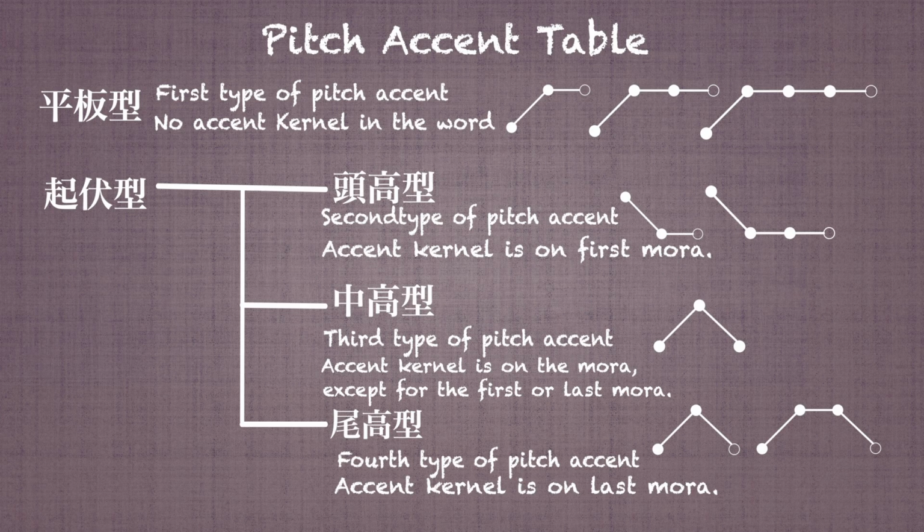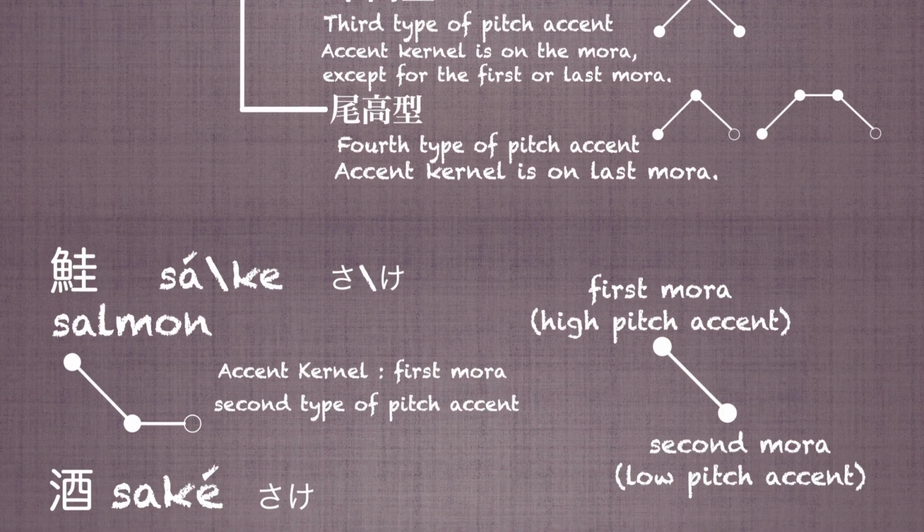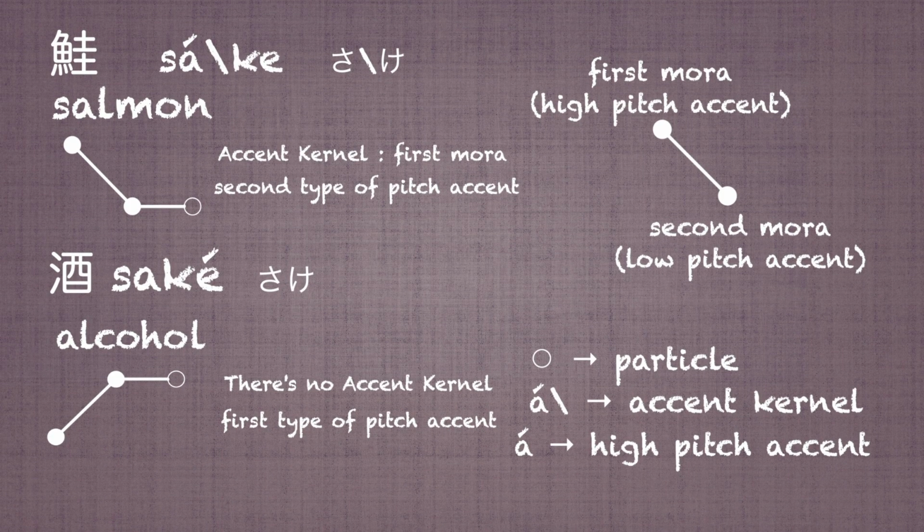In this video, a high-pitch accent symbol is placed on a particular mora to indicate which mora has high-pitch accent. A backslash is placed between the high-pitch mora and the low-pitch mora. According to the Japanese pitch accent dictionary, this backslash indicates the position of the mora before the pitch accent drop.